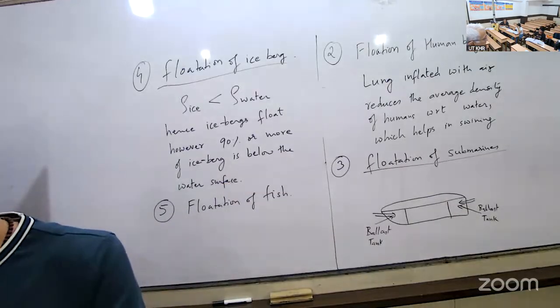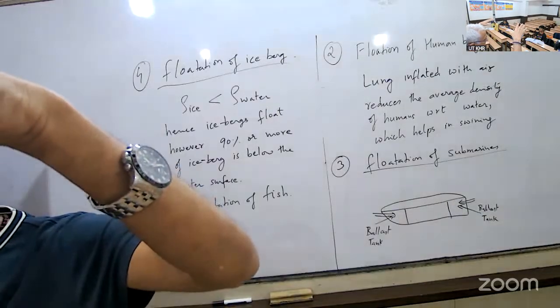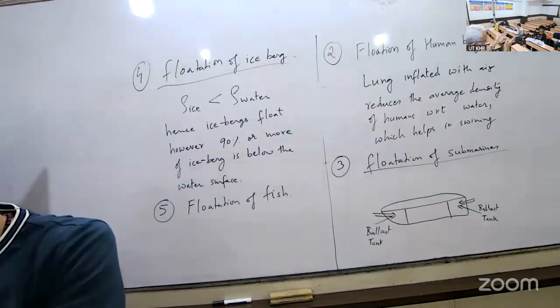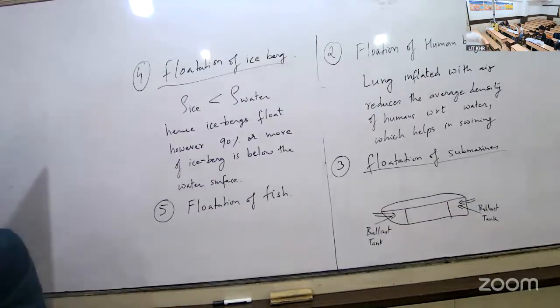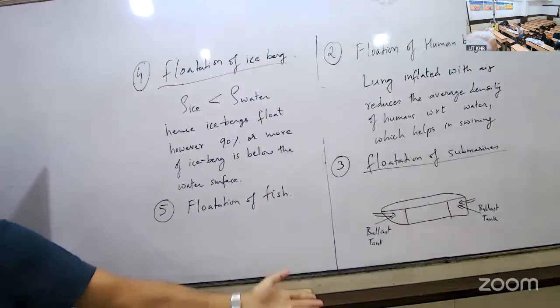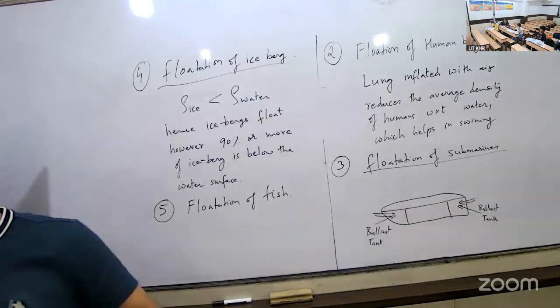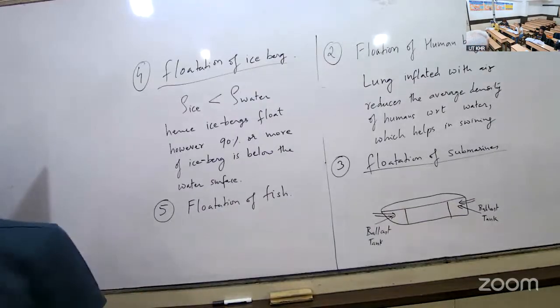Therefore, the moment it inflates itself, it comes up. Again when it squeezes itself, it goes down. So it's a play of density. When the density is altered, then it can go up or down, just like a submarine. In a submarine we fill it inside or vacate it. Does that happen?